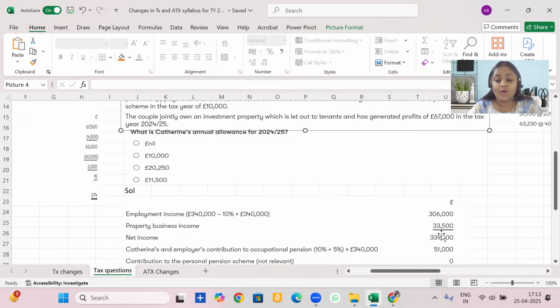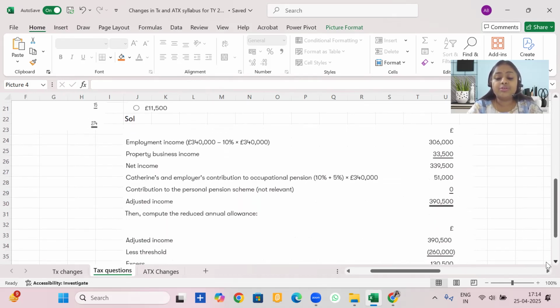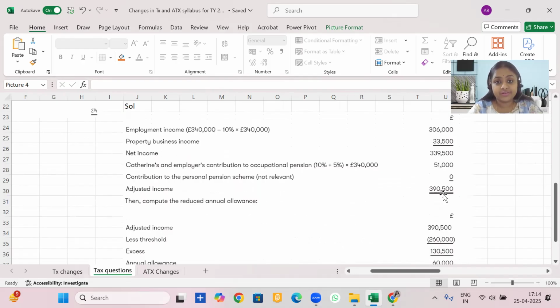Employees' contribution is 34,000. Employers' contribution is 3,40,000 multiplied by 5%. When you add it, you get a total of 51,000. This would be added to the net income to get adjusted income, which here is 3,90,500.